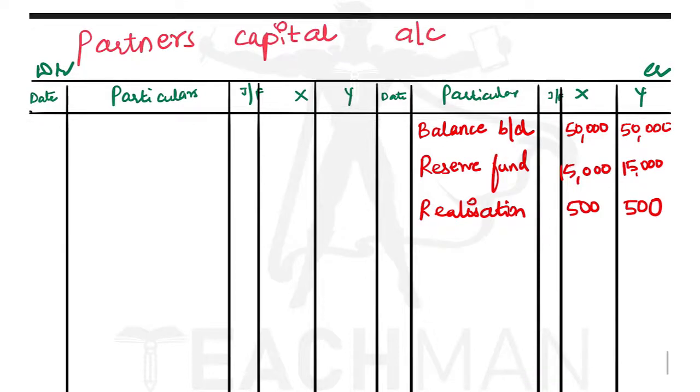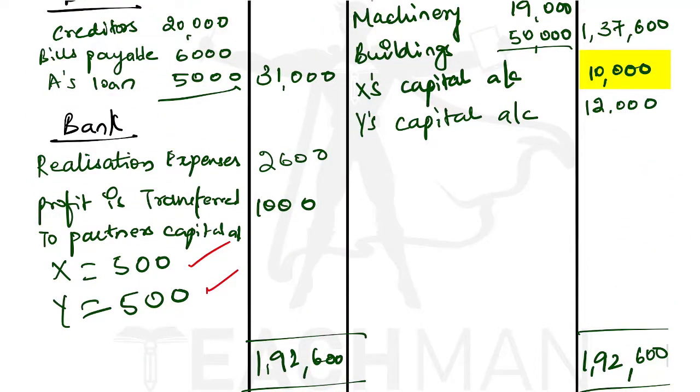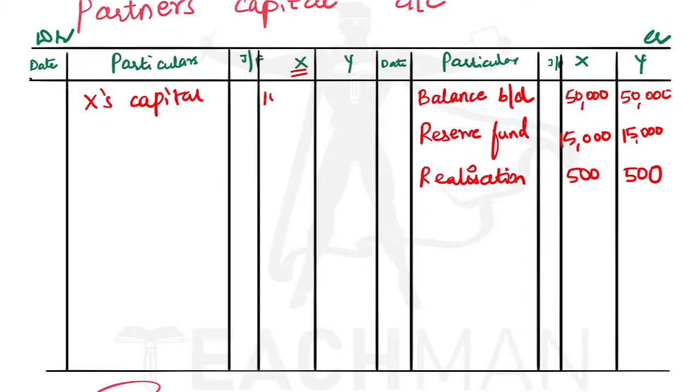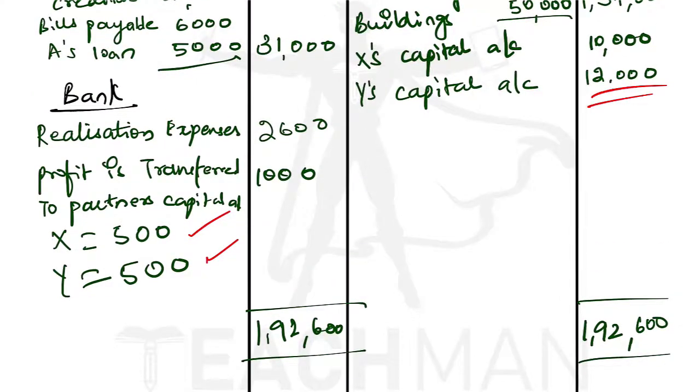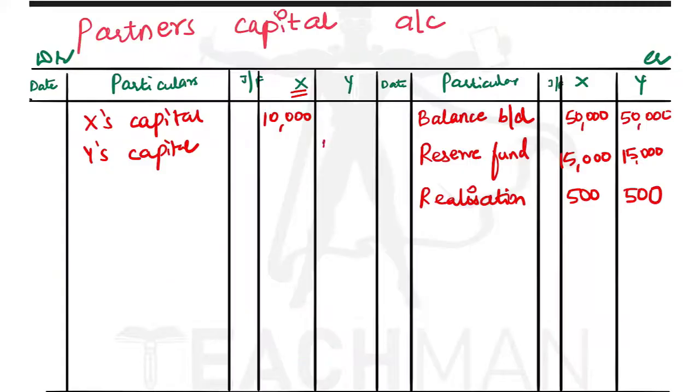So now let us record. First is X's capital. We'll record in the column of X, the amount is 10,000 rupees. Why are we recording this? Because he took over the asset. If he had taken over the liability, we would have recorded it on the credit side. Now let us write Y's. Y's capital: he had taken over the furniture for 12,000, so we'll record this 12,000 under Y's column. Okay, so we have recorded all the necessary things in the partners' capital account.